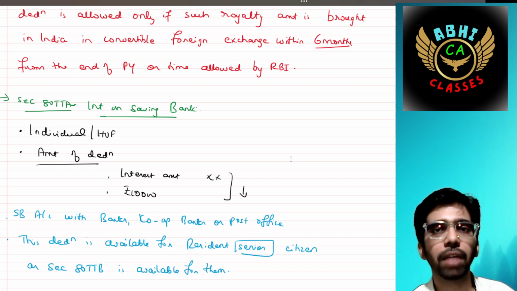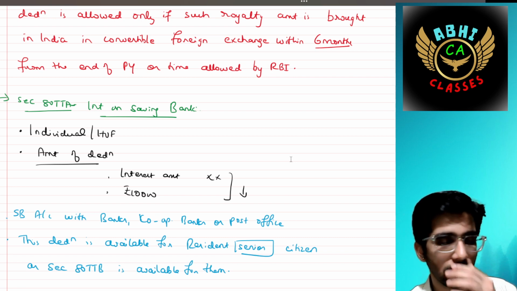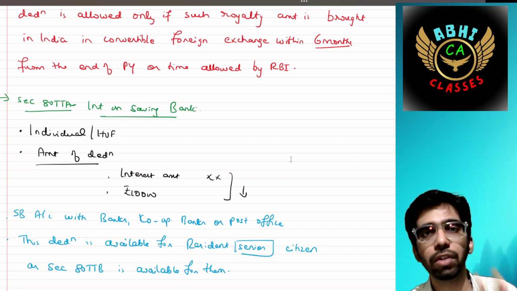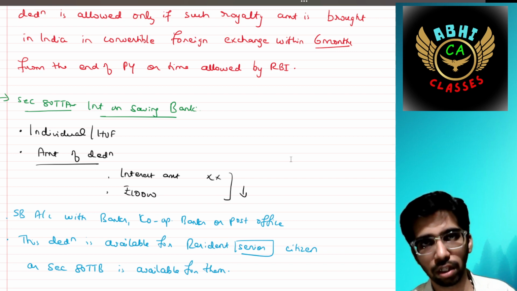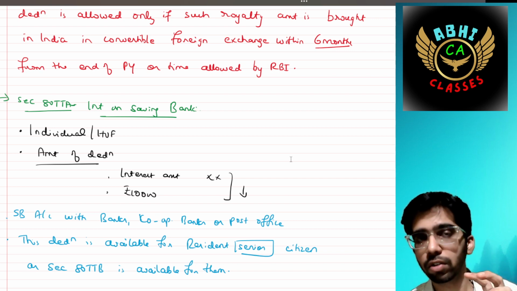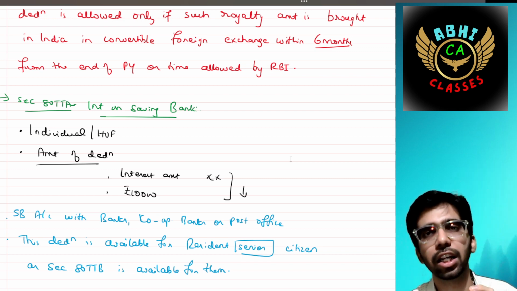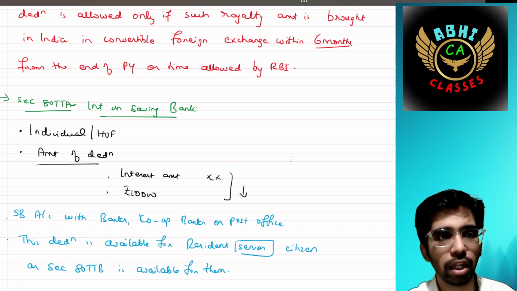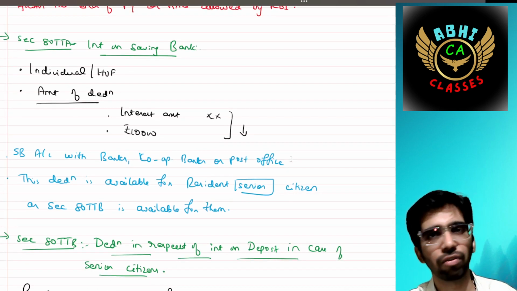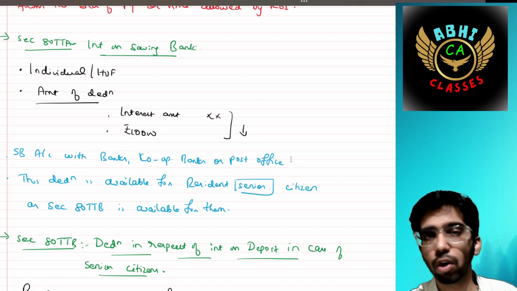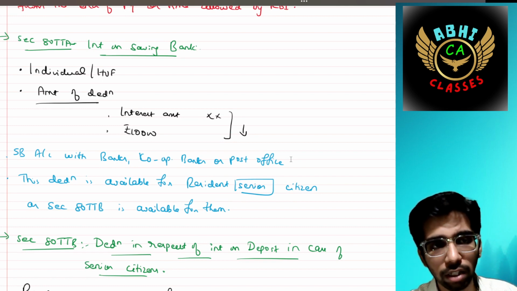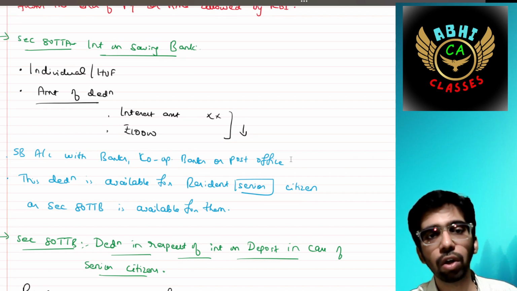For example, if I have SB interest income of 7,000, then only 7,000 I can claim as a deduction. If I have 15,000, the 15,000 should be shown as income first, but later under 80TTA only up to 10,000 will be available as deduction. Then the SB account is maintained with banks, cooperative banks or post office banks, etc. Then the deduction is available only for